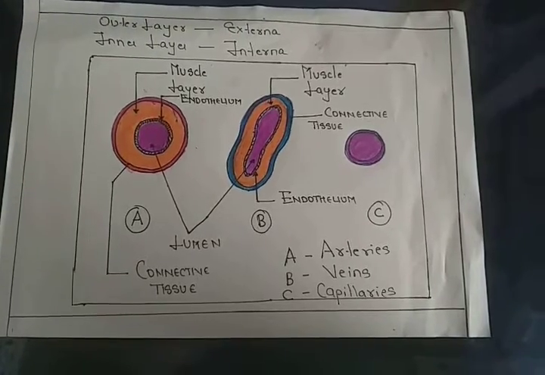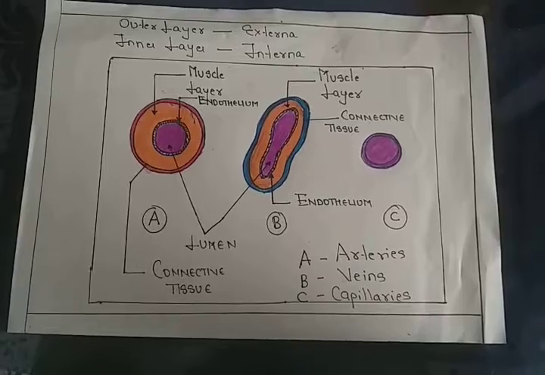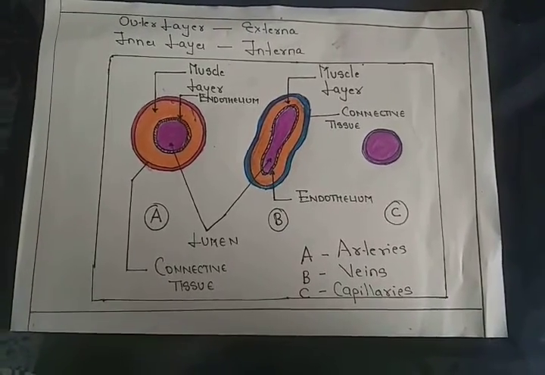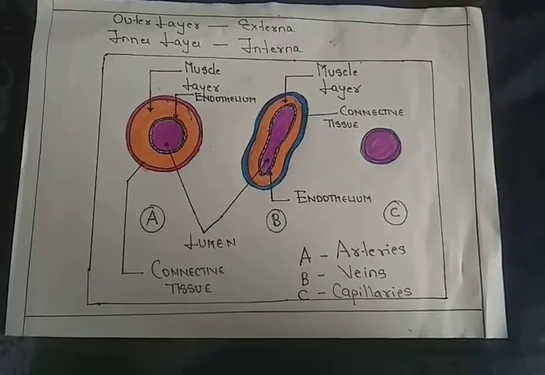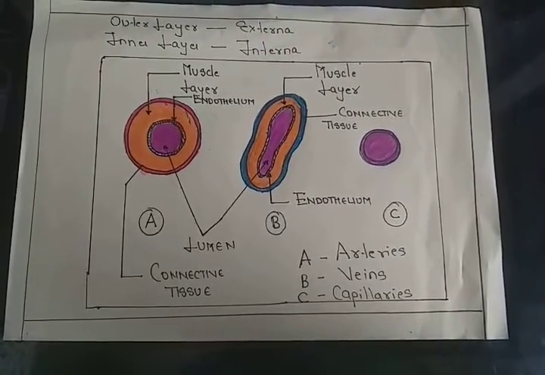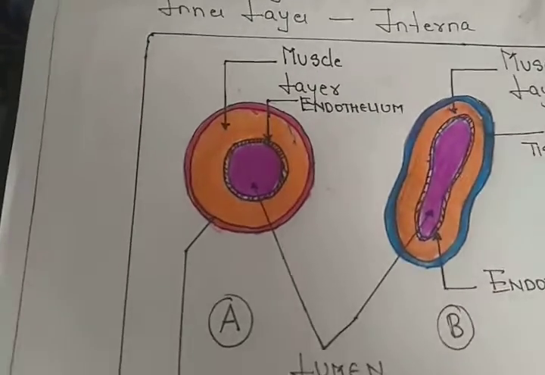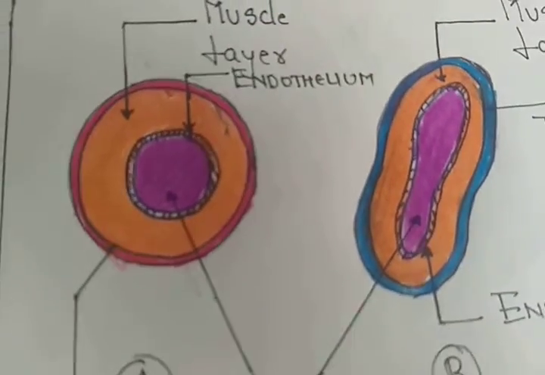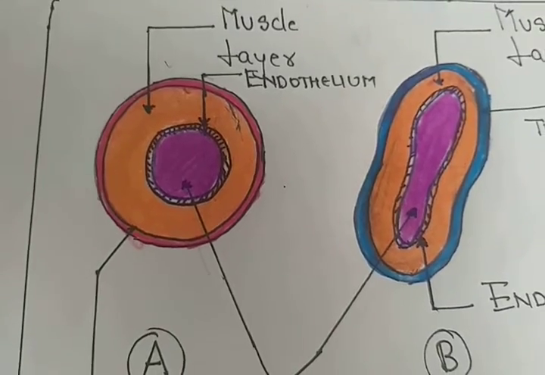The smallest blood vessels in our body are the capillaries, which connect arteries and veins together, or act as a connection between arteries and veins. Now as far as arteries and veins are concerned, there are a lot of similarities between them. If you consider this particular pictorial representation, it's a small pictorial representation just to make you understand.